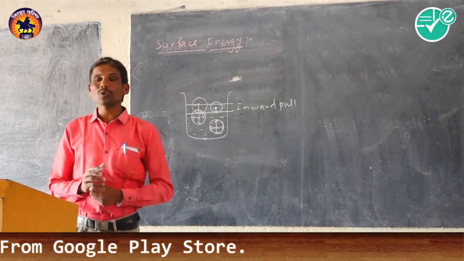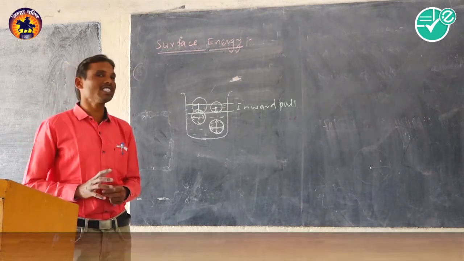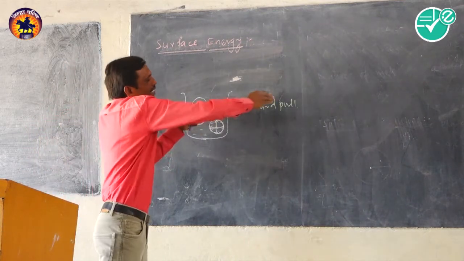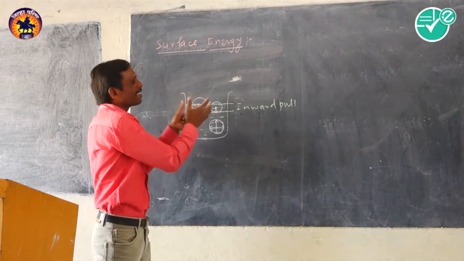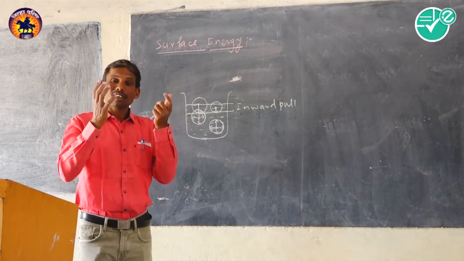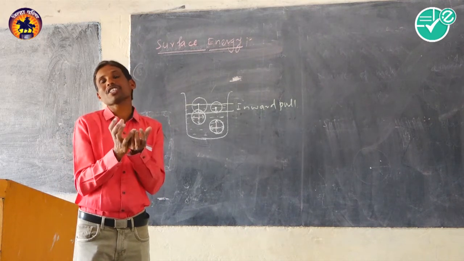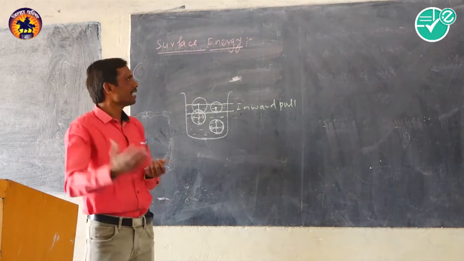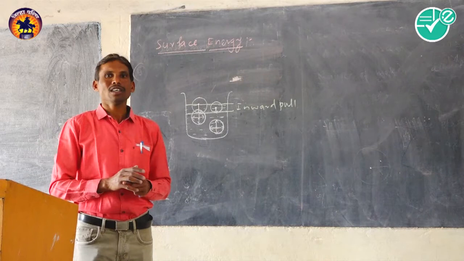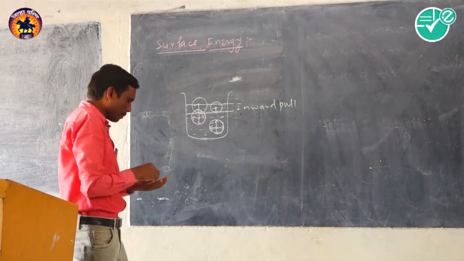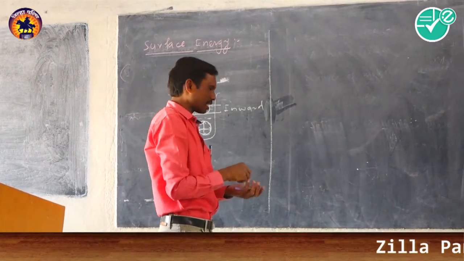Surface energy is also known as free surface energy, because work is done against the force due to surface tension in increasing the new surface area of the liquid, and energy is released in decreasing the surface area of the liquid. It means when the liquid surface contracts, energy is released, and that's why the surface energy is known as free surface energy. Then we shall discuss the relation between surface energy and surface tension.